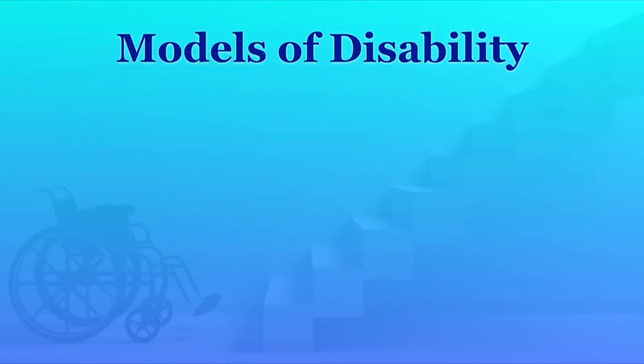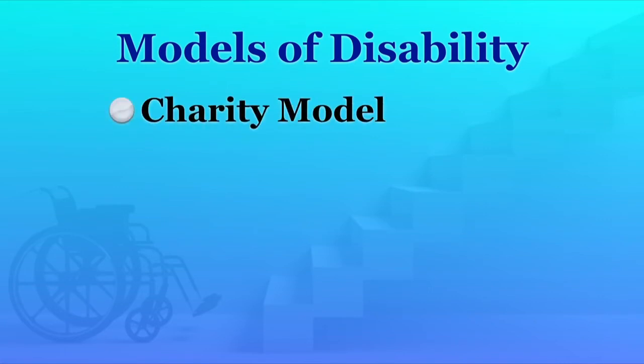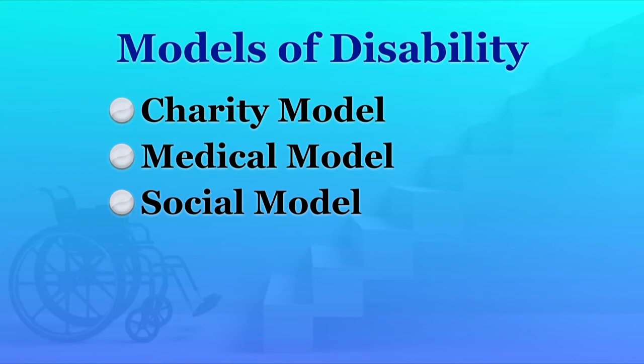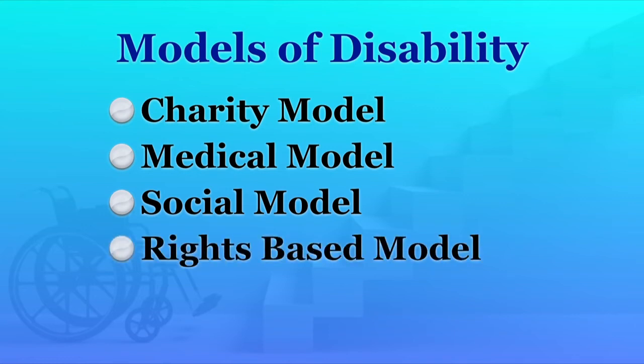Now let us move to the different models of disability. Disability has been viewed from different perspectives differently. Initially, disability was viewed as charity. Further, after charity, the medical model emerged. After the medical model, the social model emerged, and now the rights-based model is considered for all the services to be provided to persons with disabilities. So, let us see the basic assumptions of all these models.